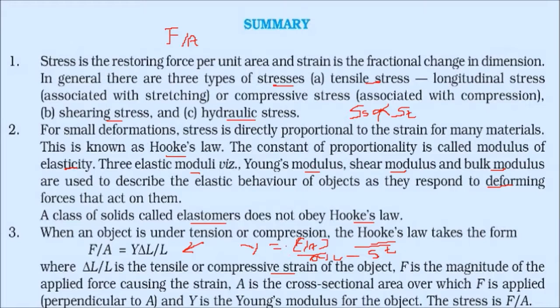And F by A, the F is of course the magnitude of the force applied causing this strain. A is the cross-sectional area over which this force is applied, which has to be perpendicular to the force, and Y is the Young modulus of the object. So F by A is the stress, and Y is stress by strain. This is very important. You just have to remember that Y is stress by strain. Other things will be solved.